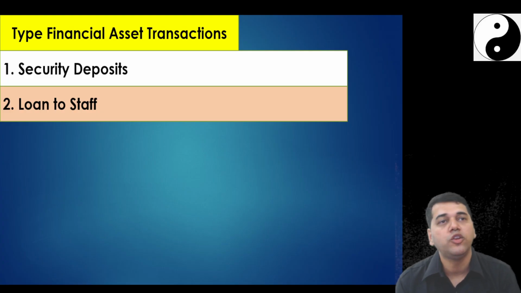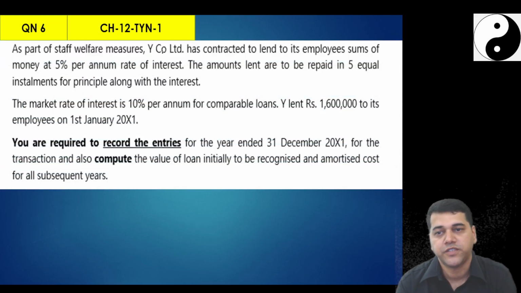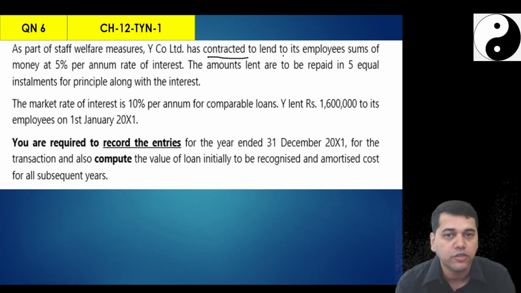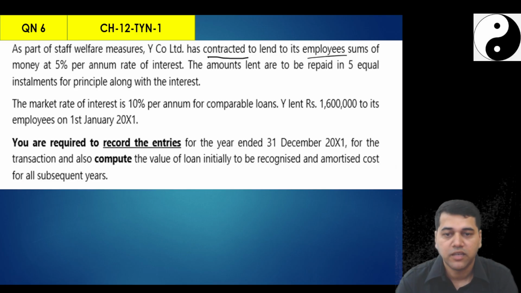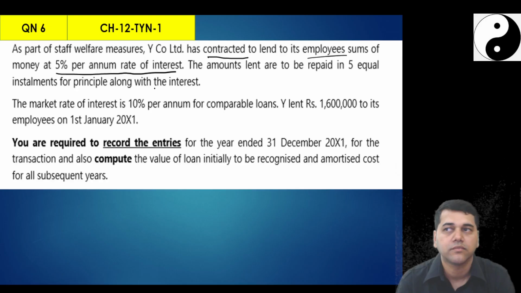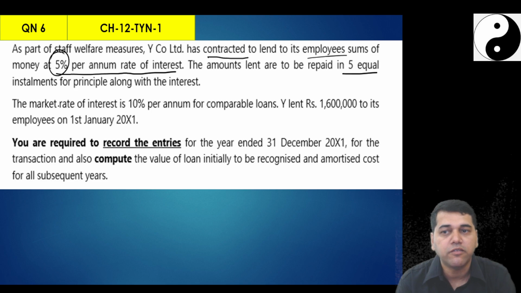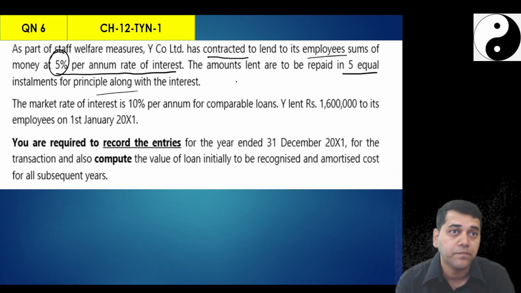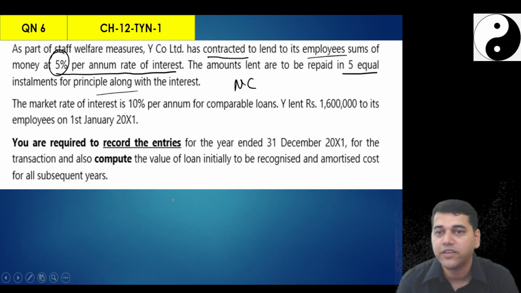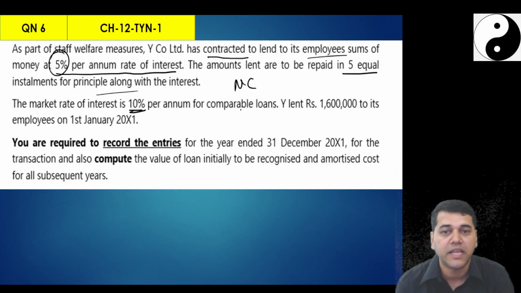Now let us talk about the loans to staff. How to account for a loan to staff. As a part of staff welfare measure, YCO contracted, that means they entered into a contract to lend its employees sum of monies at 5% per annum. So this is my contractual rate. The amounts are to be repaid in 5 equal installments along with the principal. So it is non-conventional. That means I need one working there, CCF. By looking at the face only, I cannot tell principal and interest there. The market rate of interest is 10% per annum for comparable loan.